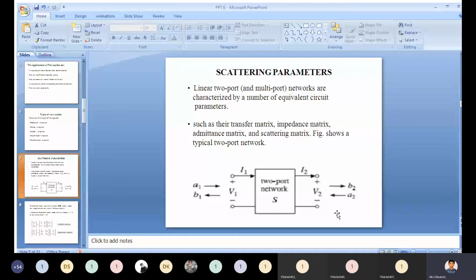So if you are applying the A2 signal from left to right, that signal amplitude is V2, assume that, and the current flowing in the left terminal is I2.